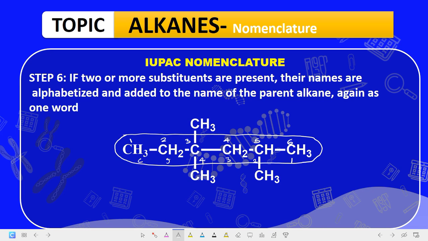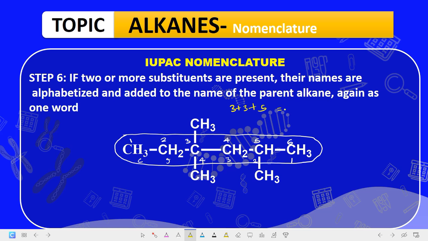So which numbering are we going to take? Now we take the numbering in such a way that if you add them together, they will give us the smallest number. Now at carbon number 3, you have two substituents, so we can say 3 plus what? 3, because there are two substituents there, plus the next one is carbon number 5. So this becomes 3 plus 3 plus 5 is how many?